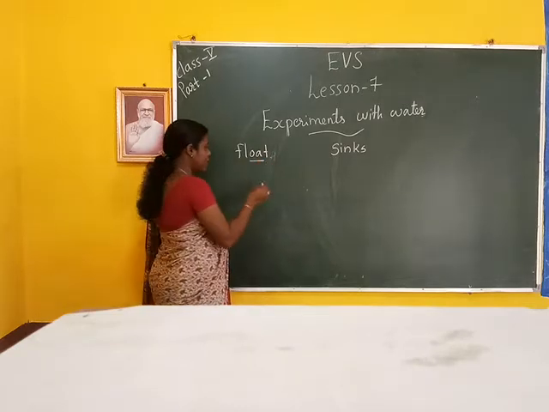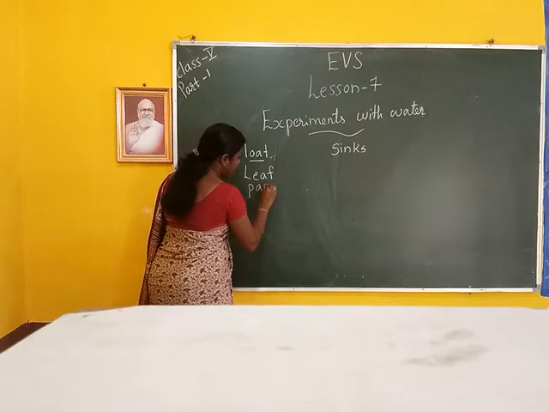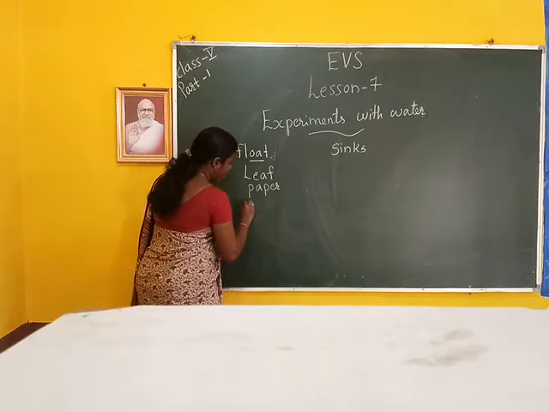Examples of floating objects: leaf, paper, then plastic bottle.